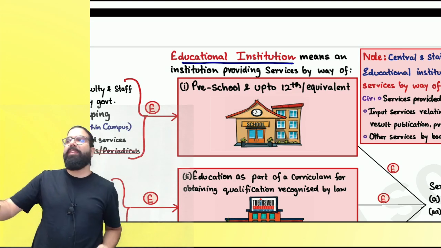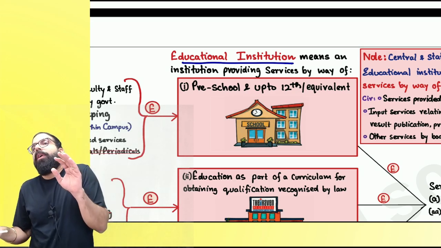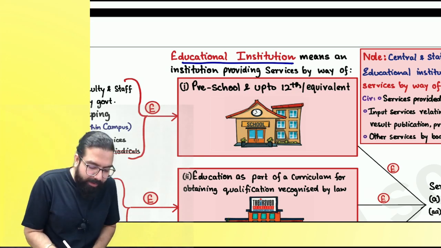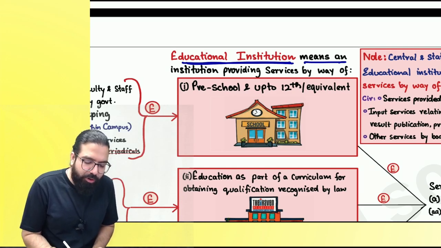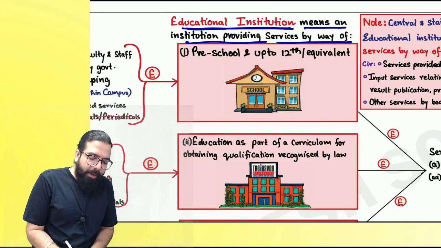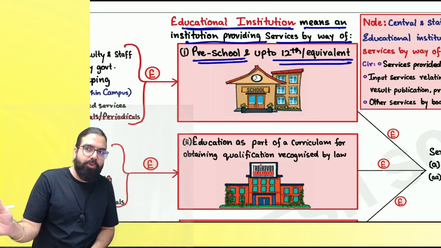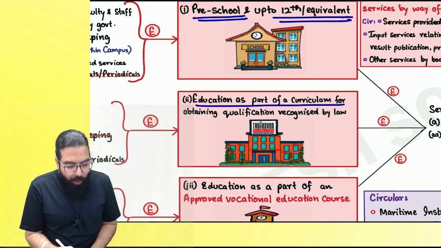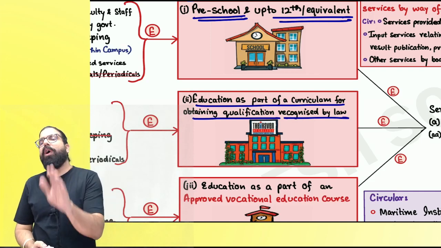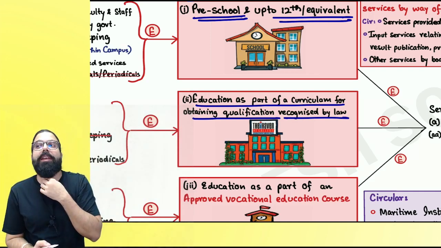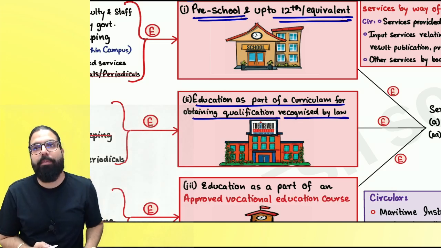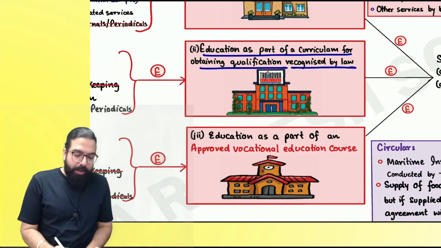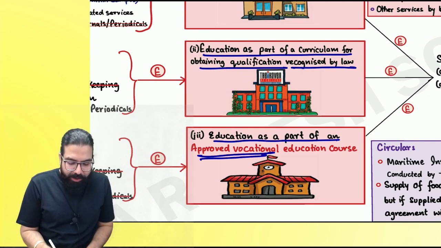Now, we have to go ahead and understand which are the educational institutions as per the government and to whom which services will be exempted. Let's understand educational institution. First of all, educational institution means an institution providing services by way of preschool up to 12th or equivalent. Preschool up to 12th or equivalent. Education as a part of a curriculum for obtaining a qualification recognized by law. If you are going ahead and providing education, which will ultimately result in what, everyone? Giving you a qualification, which is our degree. Can I go, everyone? A degree which is being recognized by law,